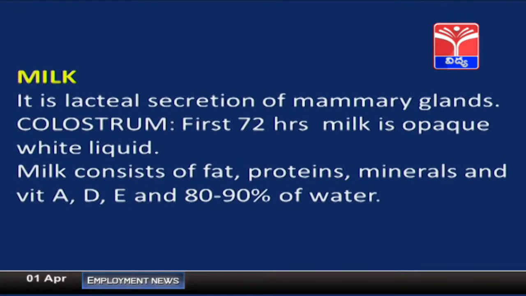80 to 90% of water. Apart from this, nowadays, to increase the production of milk, they are giving hormonal injections to the animals. Due to that, they are increasing the production of milk, but those hormones are slowly entering into human beings, especially girls. Because of this reason only, they are attaining puberty very early, at 10 to 12 years, even 10 years only. And not only that, for chilling and all these techniques, they are adding some chemicals to the milk, which is leading to different types of diseases. So, this is about the milk.